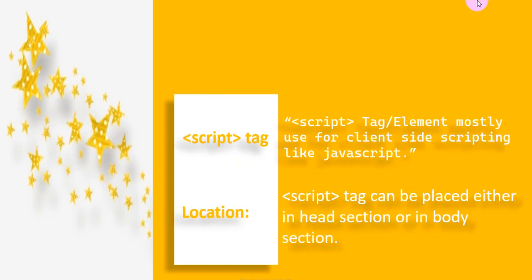Okay, we have seen script tags, also called element tags, are mostly used for client side scripting like JavaScript. So this is the tag which is used to insert JavaScript inside the HTML page. Again, location where we save. Now it's your time to answer where we save or where we insert this script tag. The script tag can be placed either in the head section or in the body section.